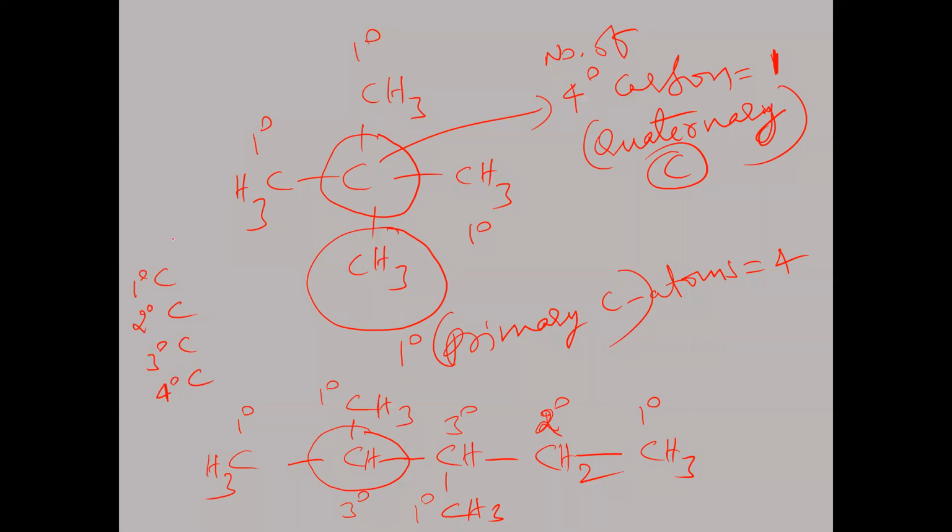But hydrogens will be primary hydrogens, secondary hydrogen atoms, and tertiary hydrogen atoms. That's all. Here 4 degree hydrogen does not exist. Why? On a 4 degree carbon, there won't be any bond available; one more bond cannot exist there. So quaternary hydrogens do not exist, only primary, secondary, and tertiary hydrogen atoms.